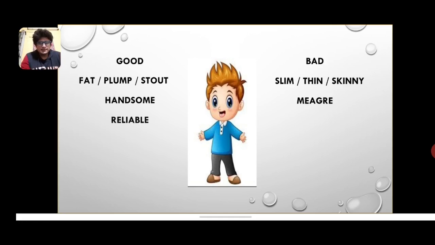Next, I can see fat, plump, and stout in the second line. Whereas opposite to that, it's slim, thin, and skinny. Now these three words represent a boy who's fat. Anybody who looks puffed up, anybody who looks plump is fat in very simple terminology, and may also be said to be plump or stout. Now stout is also an alcoholic drink, with the same spelling, of course. So this word is not only an adjective, but I can also use it as a noun when I'm referring to a drink that is stout, very similar to beer, an alcoholic drink which one should never consume.